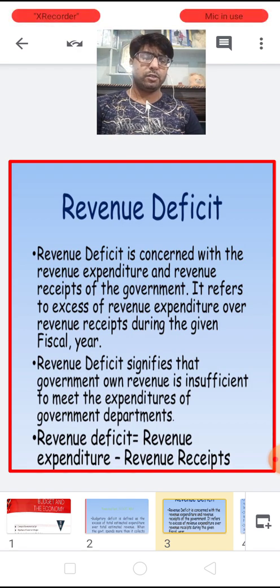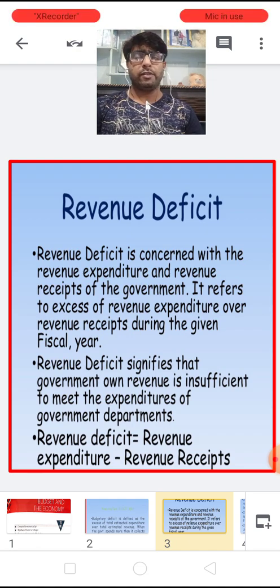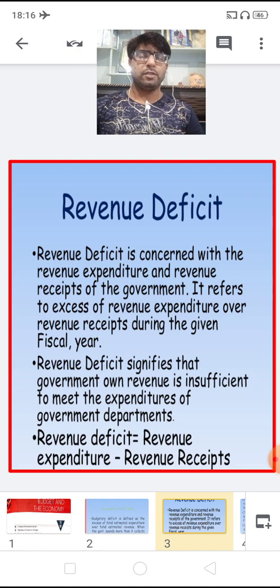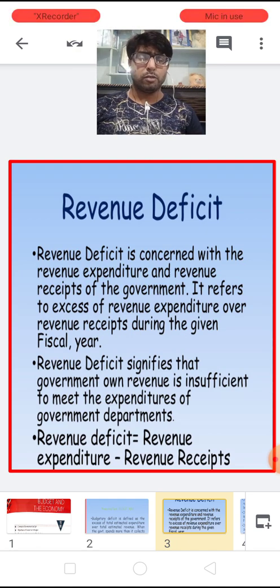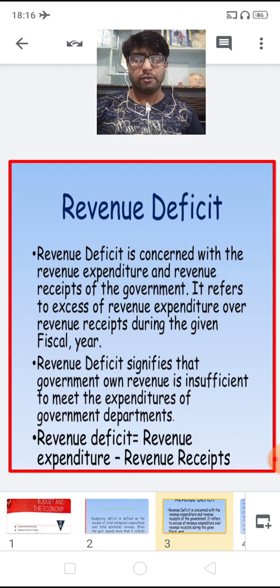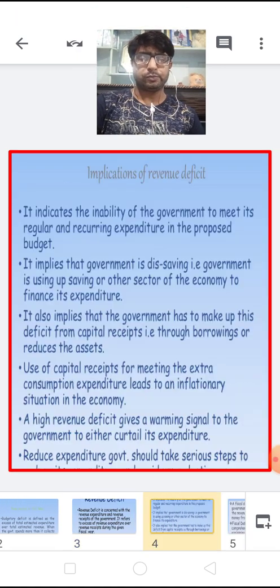It refers to the excess of the revenue expenditure over revenue receipts during the given fiscal year. And revenue deficit signifies that the government's own revenue is insufficient to meet the expenses of the government departments. So revenue deficit is equal to revenue expenditure minus revenue receipts.